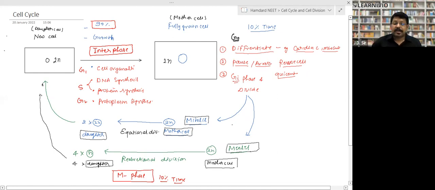10% of the time of the cell cycle is taken for the division. Now it enters the division phase. In the division phase, there may be two types of division. First is mitosis, which is a very common kind of division. In mitosis, a diploid mother cell divides into two diploid daughter cells. So the number of chromosomes was diploid 2n in the mother cell and 2n in the daughter cells, meaning the number of chromosomes after the division is equal in the daughter cells as well as in the mother cell. This kind of division, where mother cell and daughter cell have an equal number of chromosomes, is called equational division. That's why mitosis is also called equational division.